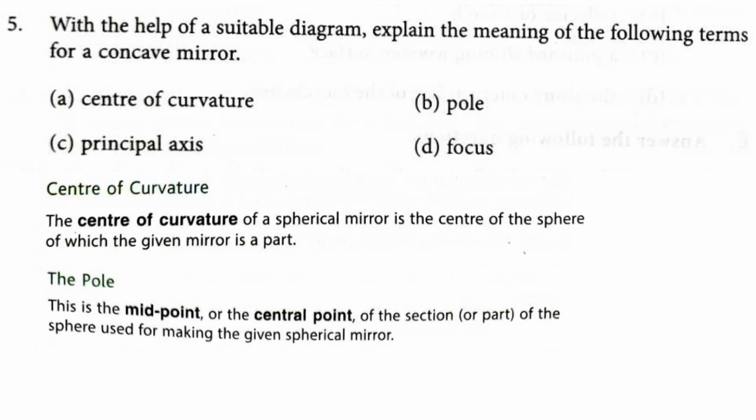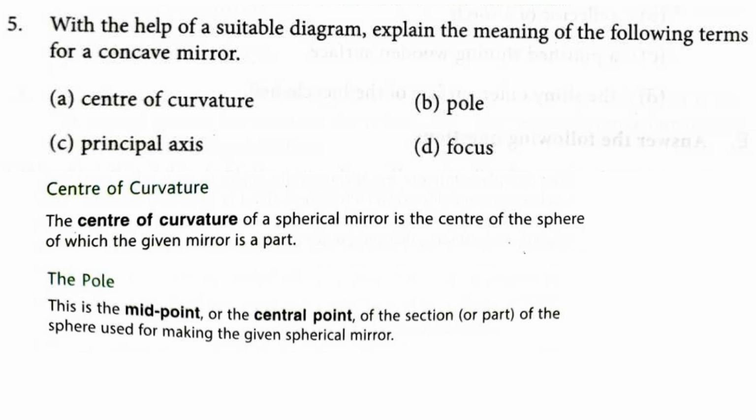Coming to the fifth question. With the help of a suitable diagram, explain the meaning of the following terms for a concave mirror. First one, center of curvature. Center of curvature of a spherical mirror is the center of the sphere of which the given mirror is a part. If you are preparing a concave mirror, this concave mirror is made from a sphere. The center of that sphere becomes the center of curvature for our concave mirror.